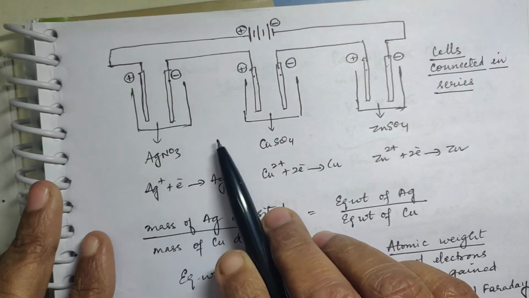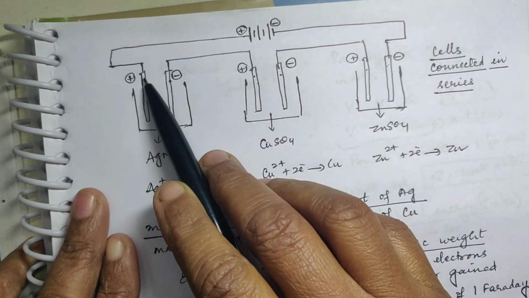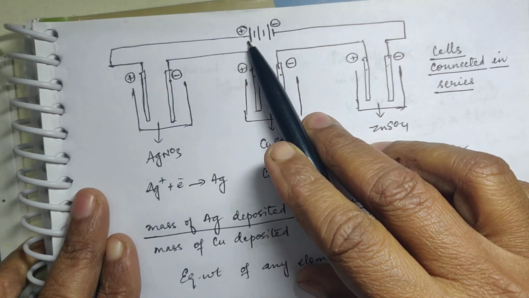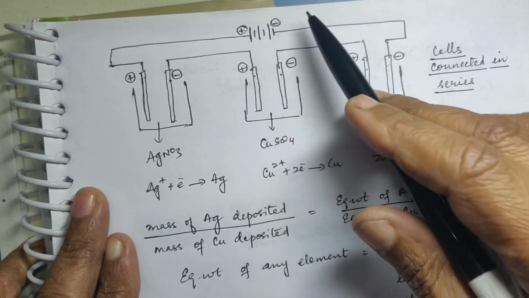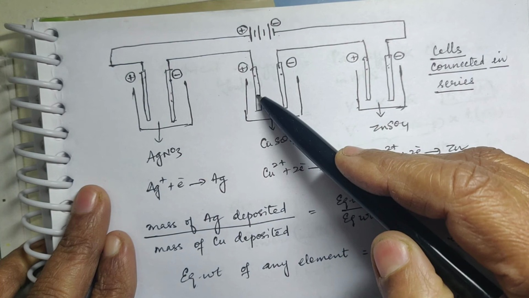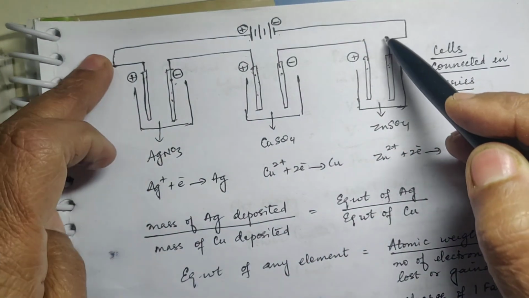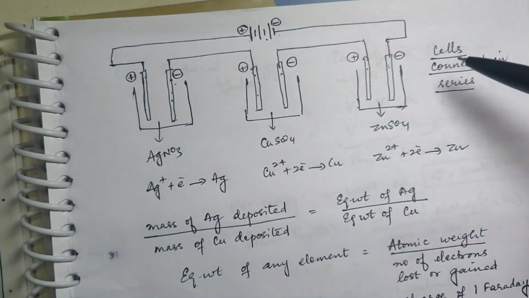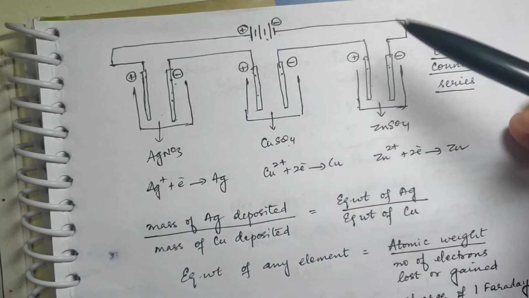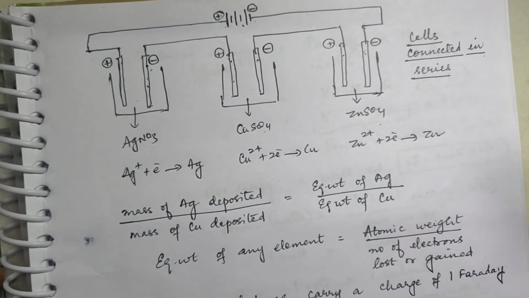Now I have taken 3 cells which are connected in series. Okay. The positive is connected to positive of the battery, and then the negative is connected to negative. So the positive here is connected with negative, then positive with negative again, through this. Now here I have placed silver nitrate, then copper sulfate and zinc sulfate. Now these are the cells which are connected in series.